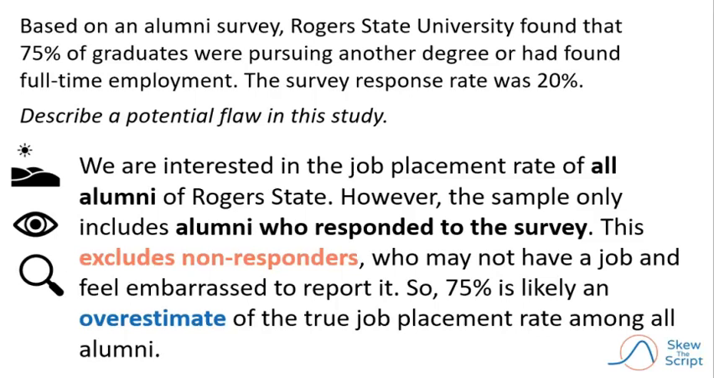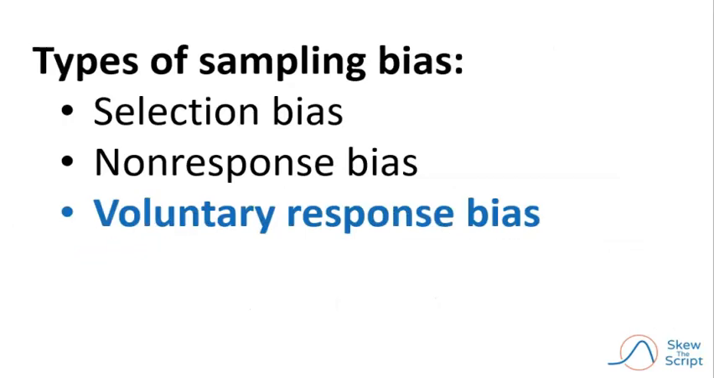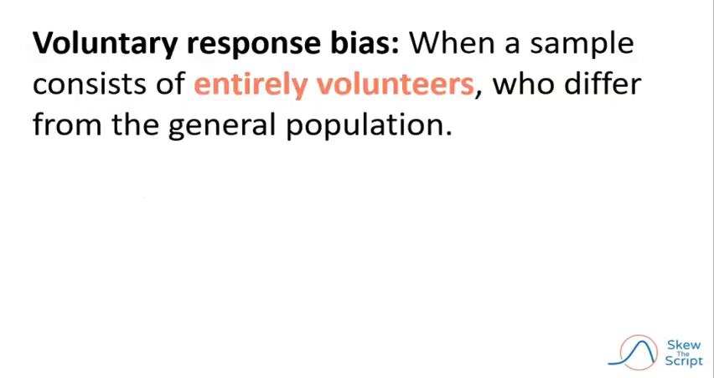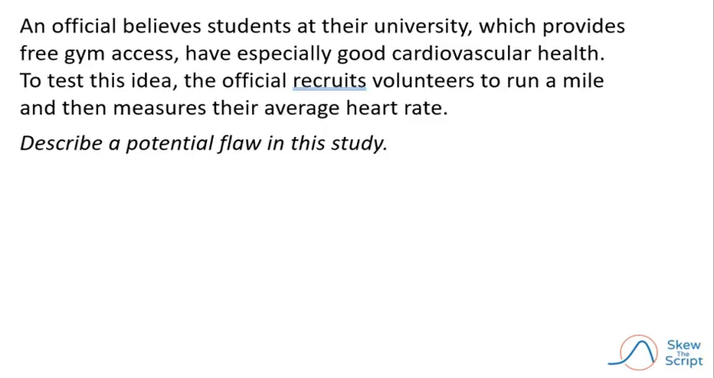That means that you can argue that the 75% is likely an overestimate of the true job placement rate among all graduates, as our sample excludes a part of the population that may be more likely to be unemployed. The final type of sampling bias that we'll talk about is voluntary response bias. Voluntary response bias occurs when a sample consists of entirely volunteers who may differ from the general population.